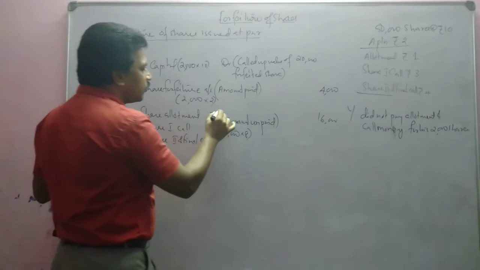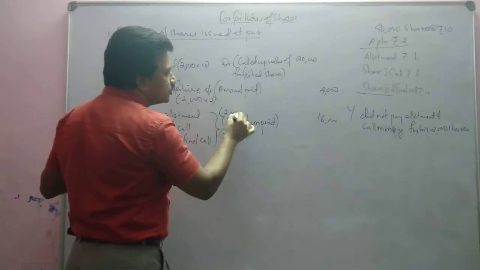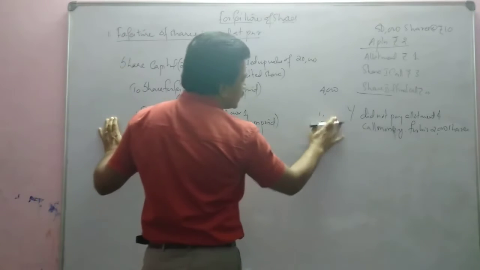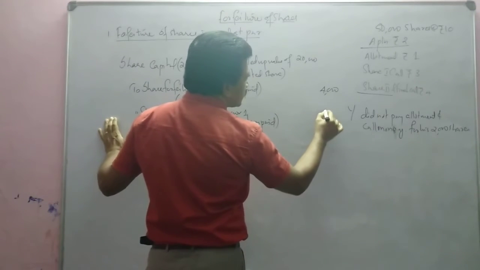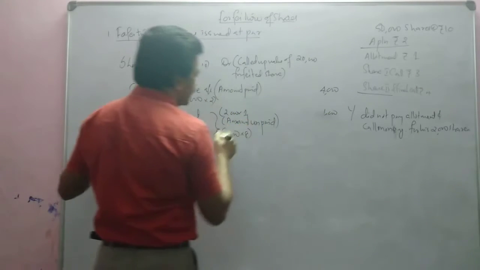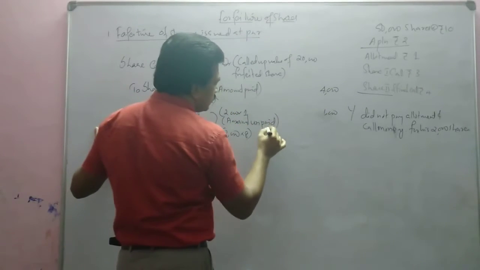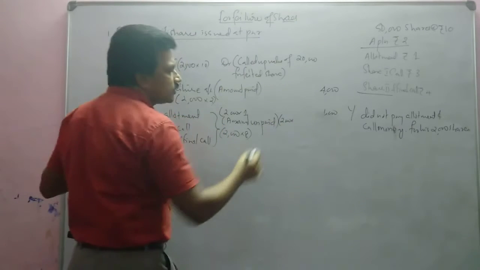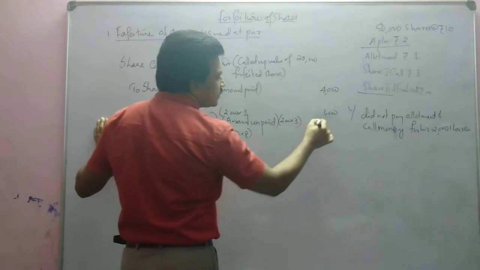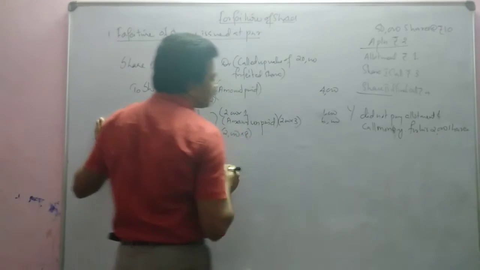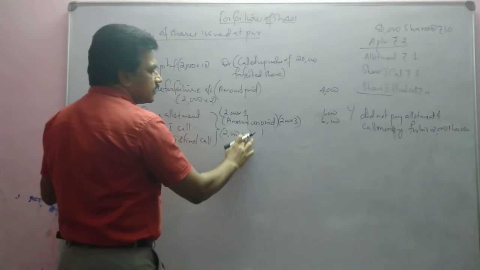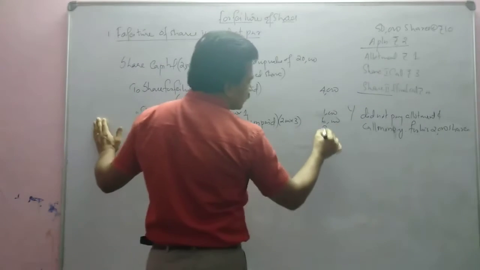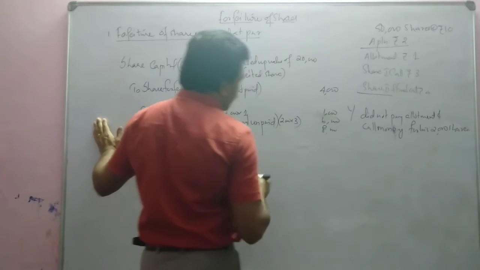Okay, allotment how much? 2000 into allotment 1 rupee. So we will write here 1000. Then share first call 2000 into first call how much? 3 rupees, that is 6000. Here 4 rupees each, so 8000. Okay.